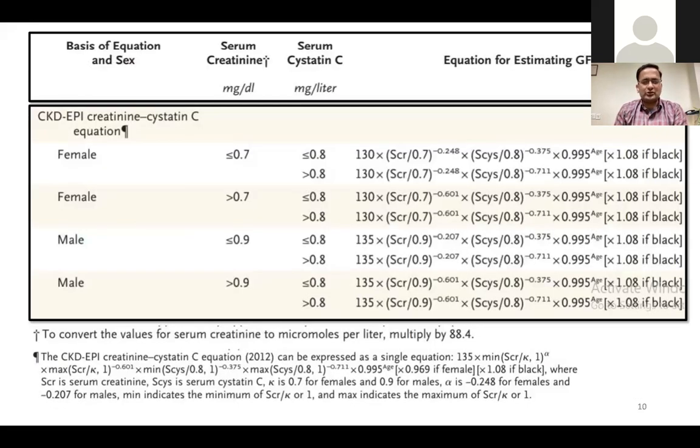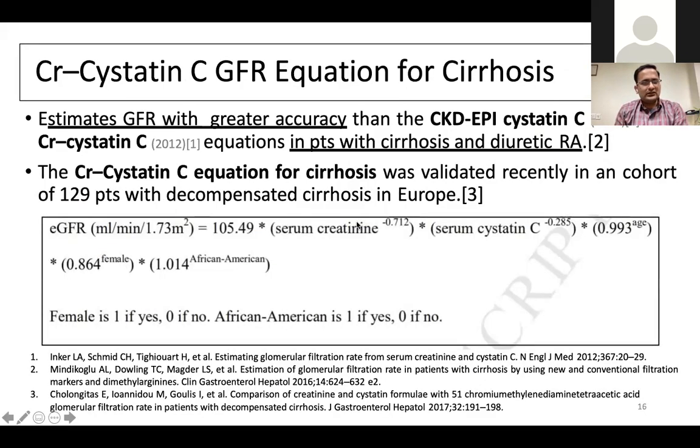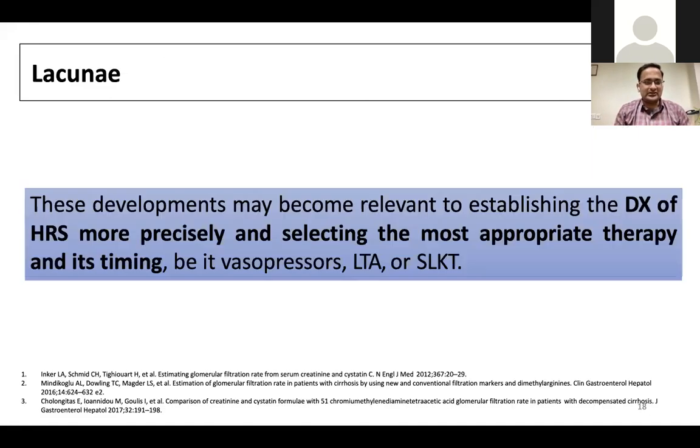And these are the formulae. I'll not go into details, combining both serum creatinine and cystatin C. So, the creatinine-cystatin C equation; this is for understanding that these are the things which may become routine practice in future. These are established tests which we routinely do at ILBS as well.